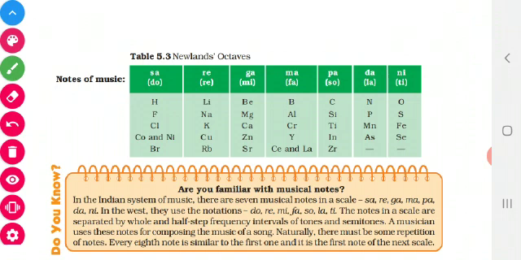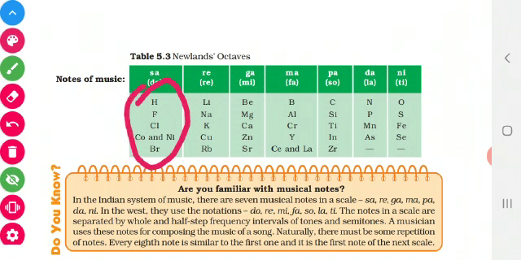Hydrogen resembles fluorine, that is H resembles F, and F resembles chlorine, and it resembles cobalt and nickel. Lithium resembles sodium, that resembles potassium, that resembles copper and rubidium. Beryllium resembles magnesium.